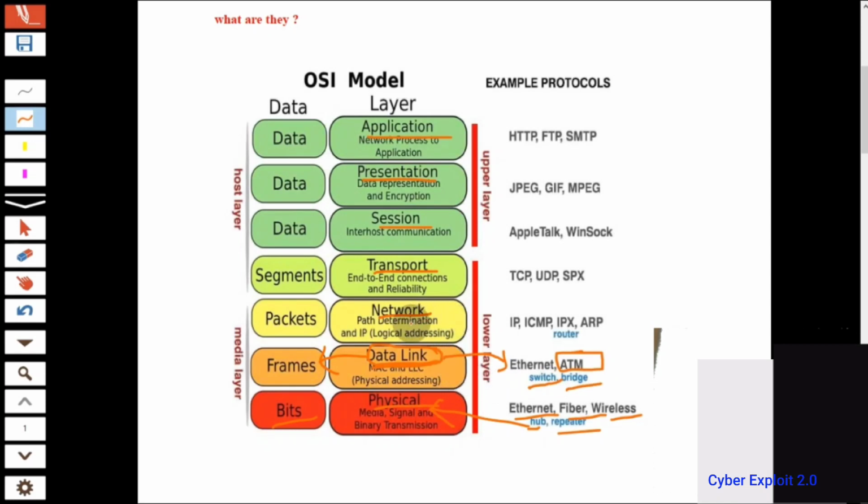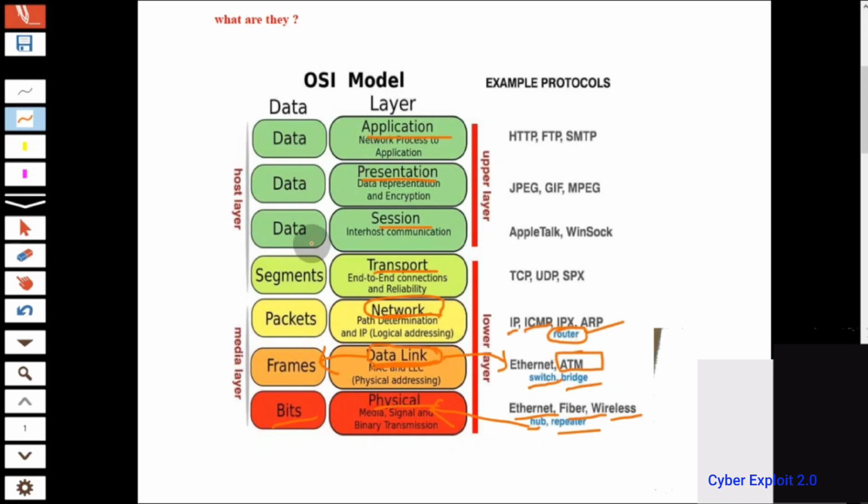The third and most important layer is the network layer. The network layer is responsible for interconnection of different types of computers. Here the IP, ICMP, IPX and ARP protocols are used in the network layer, and in the hardware part, the router is connected with the network layer.